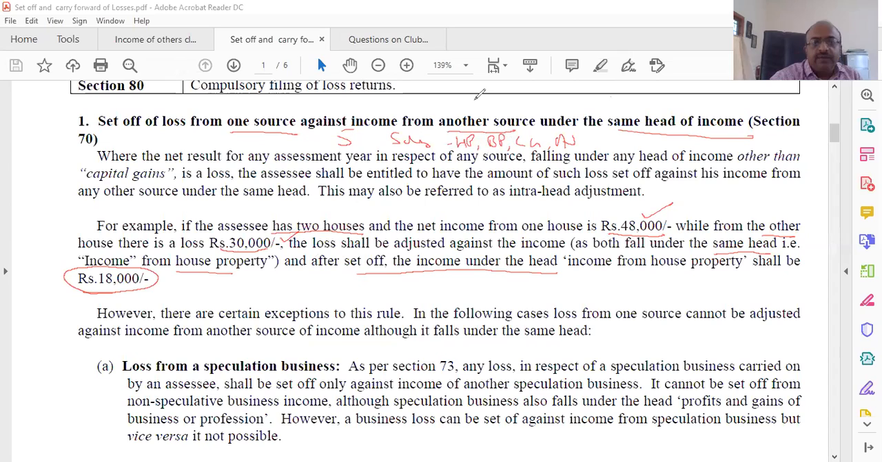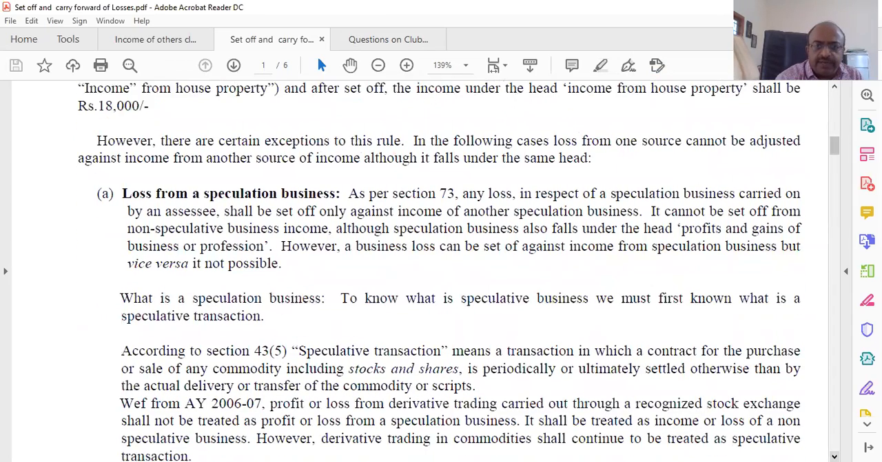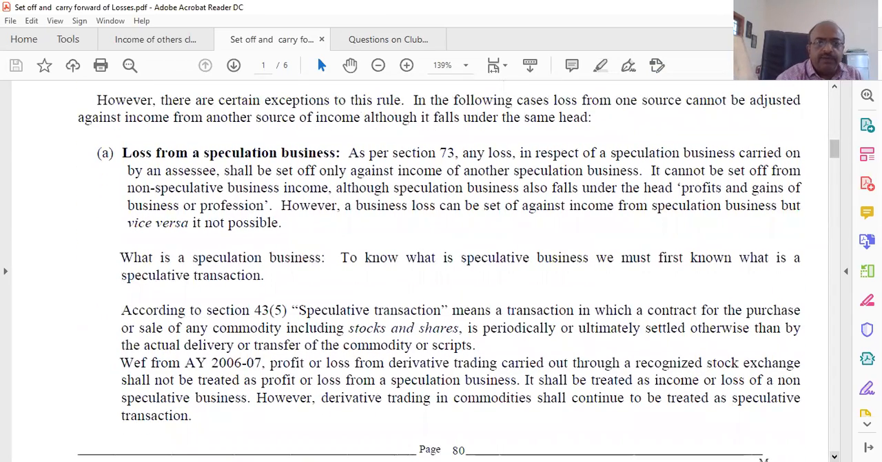But again, there are certain exceptions to the rule. The first rule says yes, you can adjust. In the following cases, one source cannot be adjusted against another source, even though it falls under the same head. So we are going to look at what those cases are. Mind you, the same thing is going to get repeated again, therefore try to understand it properly.